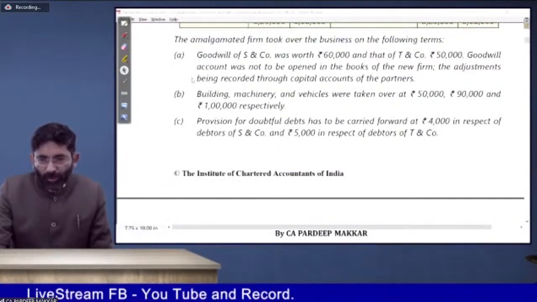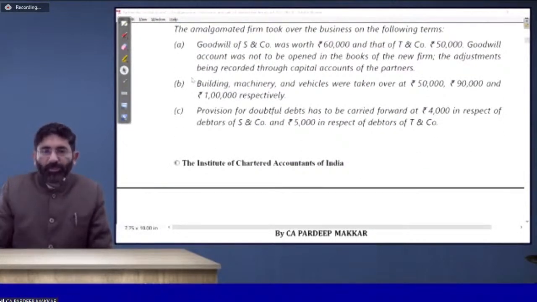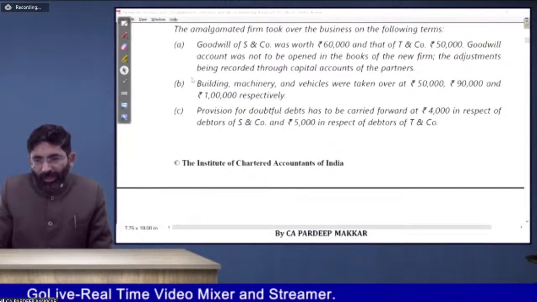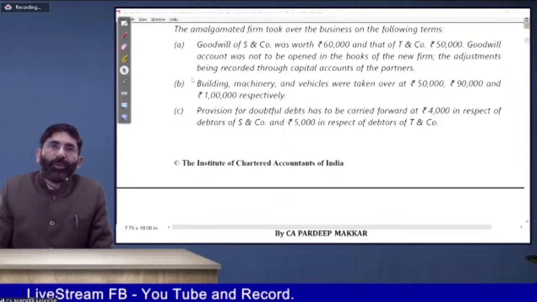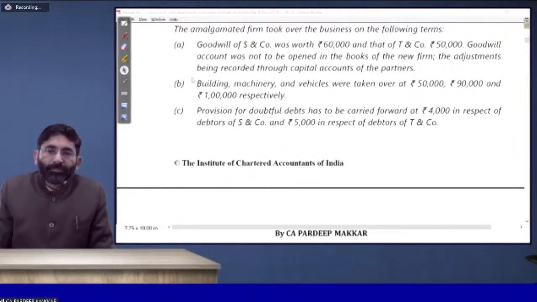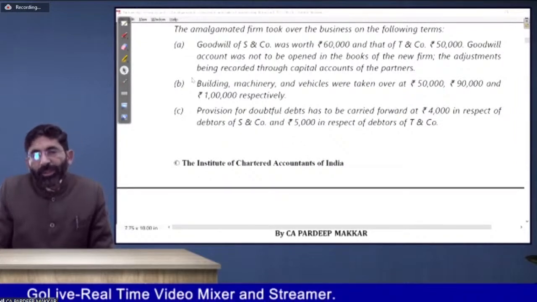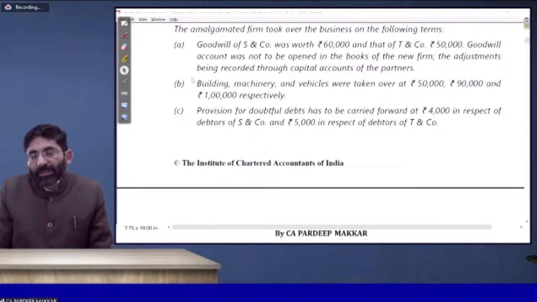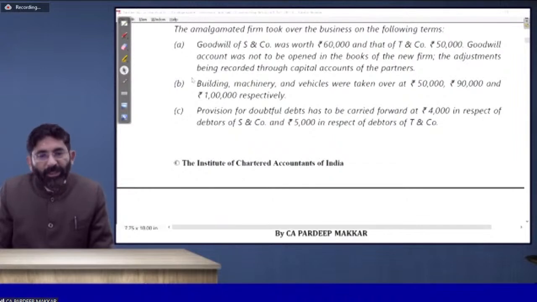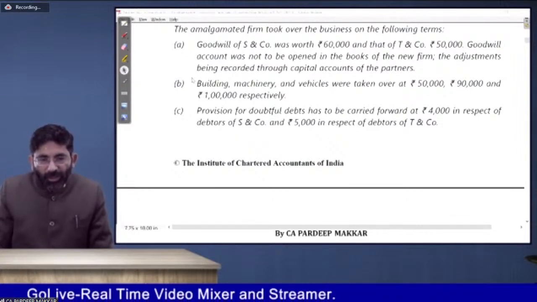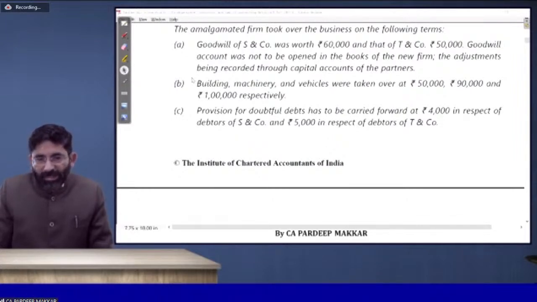The amalgamated firm took over the business on the following terms. Goodwill is to be taken over. Goodwill account was not to be opened in the books of the new firm. So the adjustment is being recorded through capital account. Do you remember the adjustment we were making through capital account earlier? Remember that. I would like to discuss it with you. Assets are taken over at the values given to you.